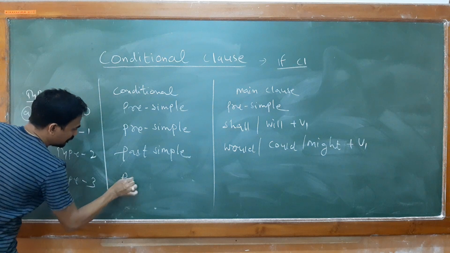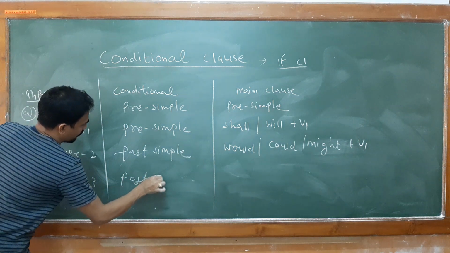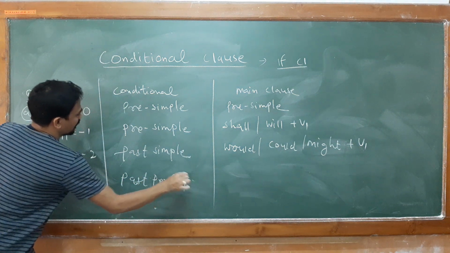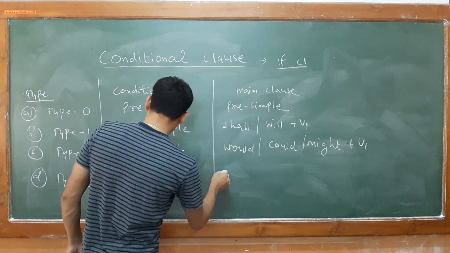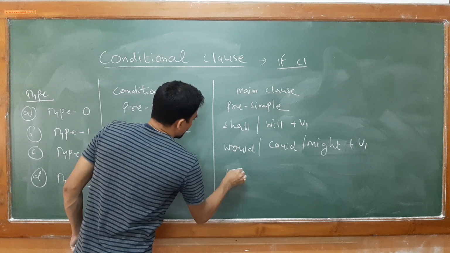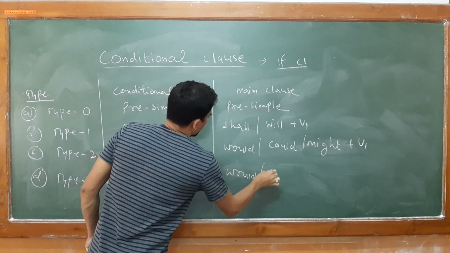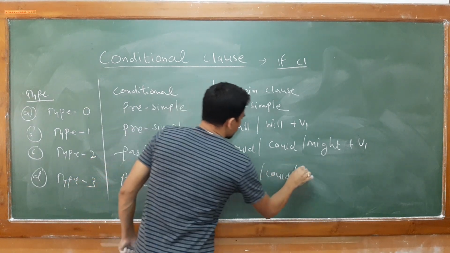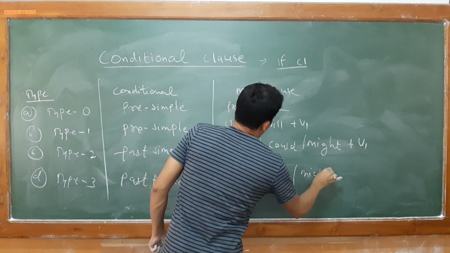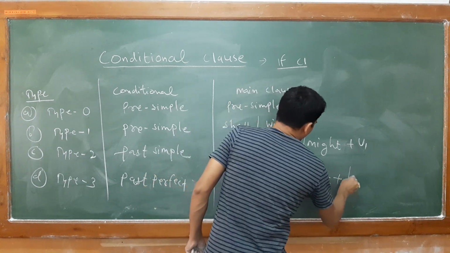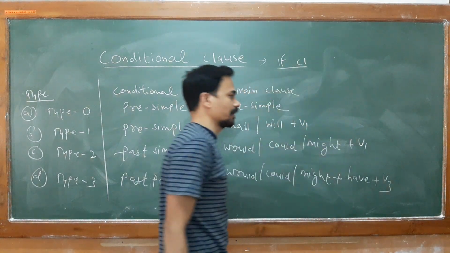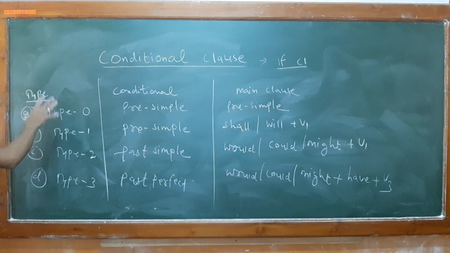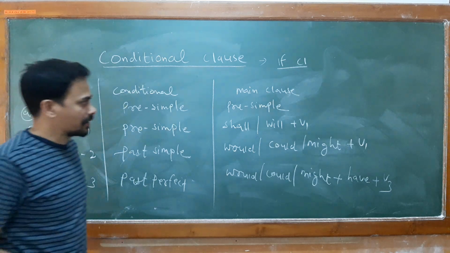In type 3 you get the use of past perfect in your conditional clause. Your main clause is built by using would or might plus have plus P3. So this is the structure to understand the different types of conditional clauses.